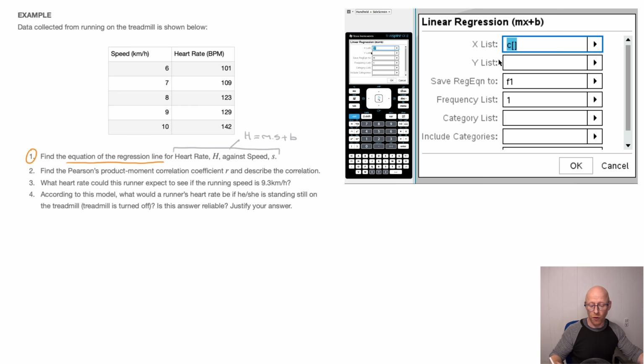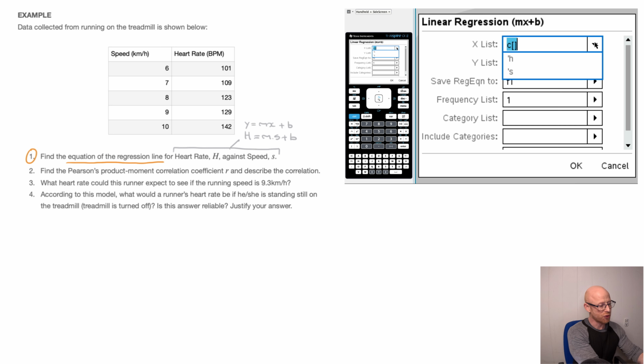And so if you're comfortable with line equations, what you should be comparing that to is y equals mx plus b. And what this tells us is that we're treating the speed as our independent variable and h as the dependent variable. In other words, the quantity whose value we'll be able to predict thanks to this regression line's equation. So, long story short, the x list here, or our x variable if you wish, is s.